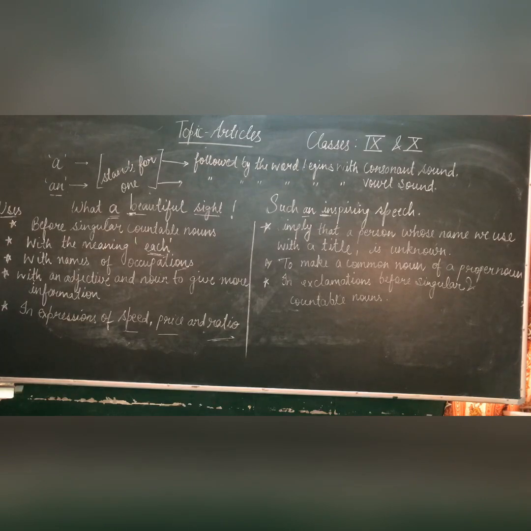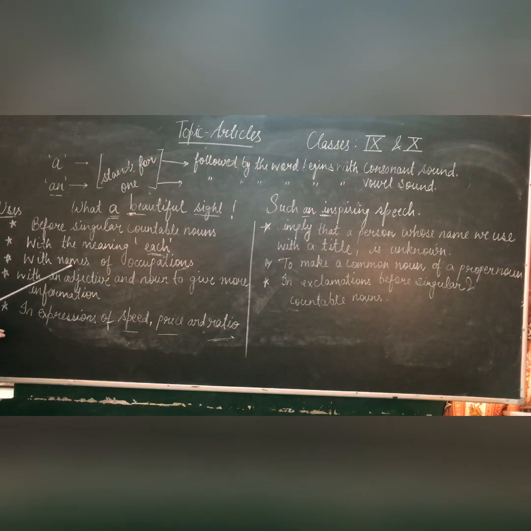Next is with the meaning each. When we have the meaning of each in the sentence. For example, last week I replied to 10 letters a day. It means each day I was replying to 10 letters.